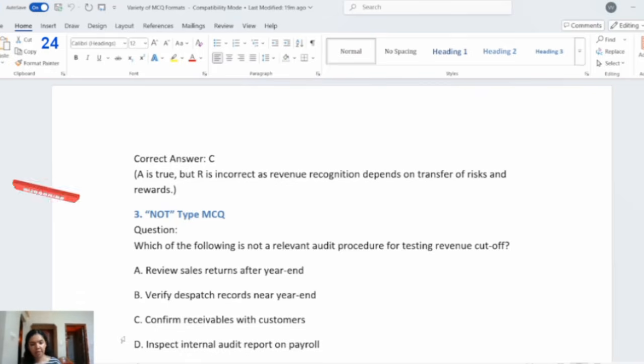Option D, inspect internal audit report on payroll. So in this case, the relevant audit procedures for revenue cutoff are the first three. And option D is not a relevant audit procedure for revenue cutoff as this relates to payroll. So this is the not type MCQ, and the answer is option D.